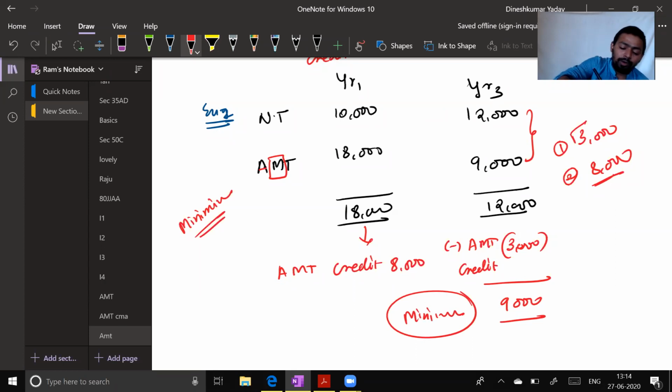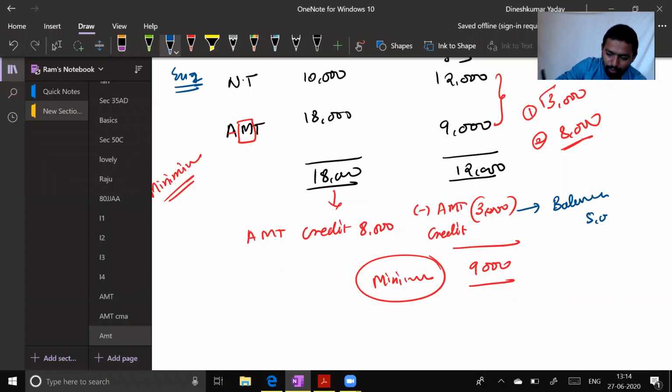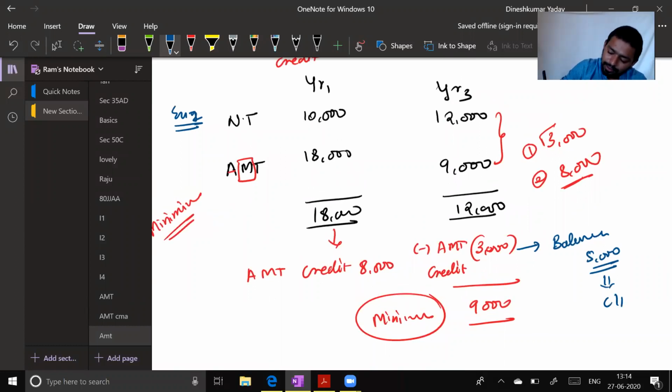But sir, then what will happen to my balance credit? When I utilize my 3,000 credit here, there will be balance credit. How much balance credit will be there? 5,000. Now this 5,000 balance credit, what can I do with it? Carry forward. This can be carried forward. So this is what you must understand.